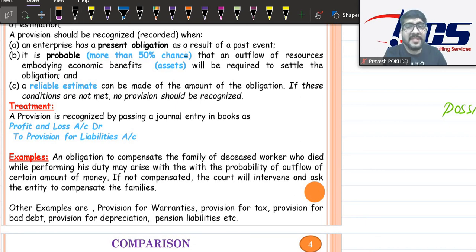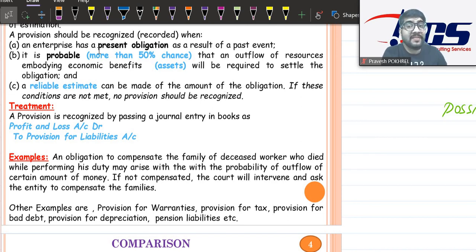If there is a 100% chance of making the payment and the amount estimation is accurate, then it is definitely not a provision. It should be a pure form of liability, an outstanding liability or payable liability.